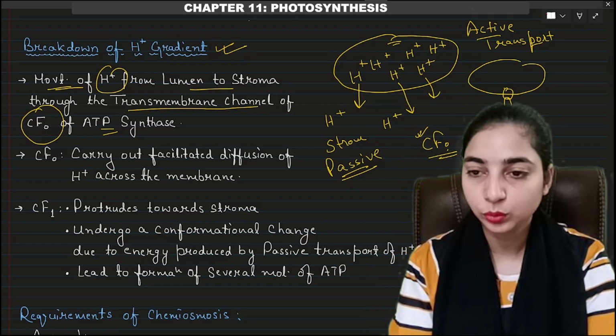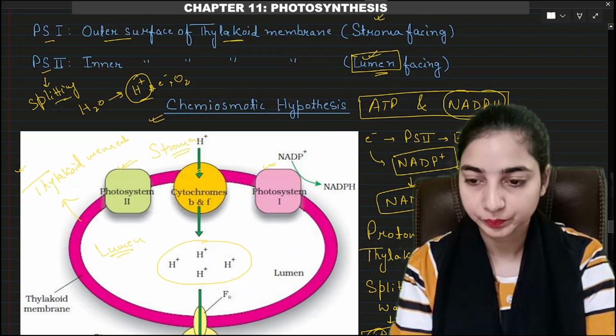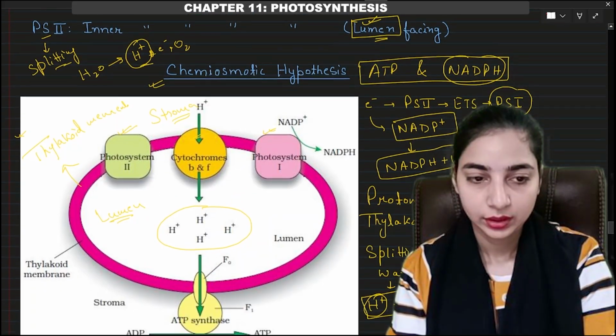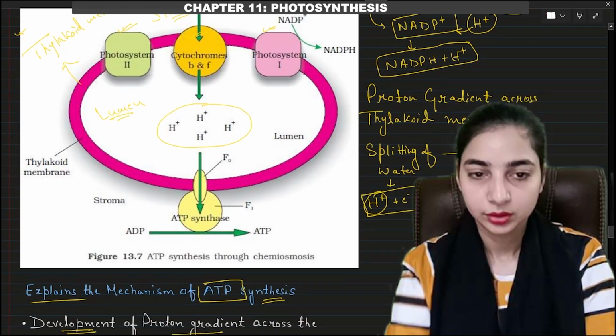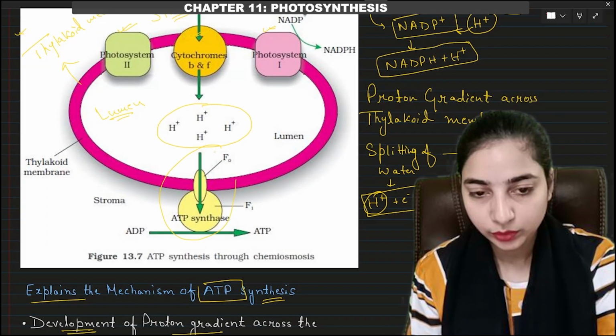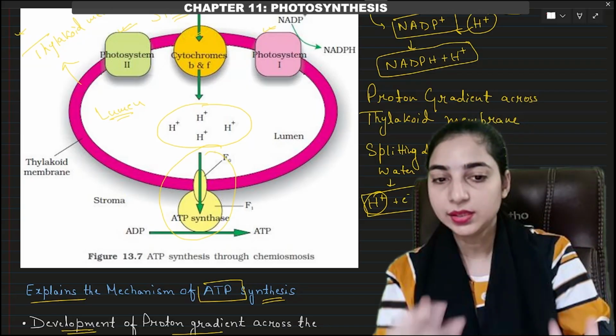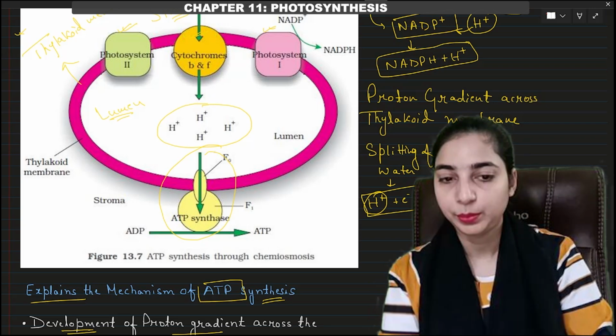Now let's get back to the previous figure, the NCERT figure, to understand this. Here you can see we have the ATP synthase enzyme on the lower side of the membrane. You can see that the ATP synthase enzyme has two parts, the F0 part and the F1 part.